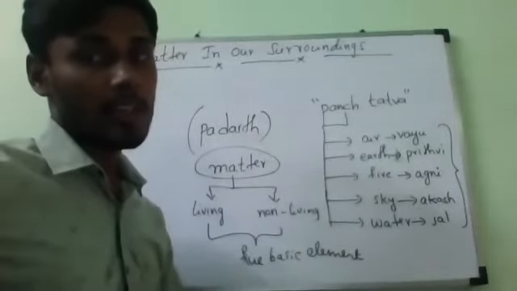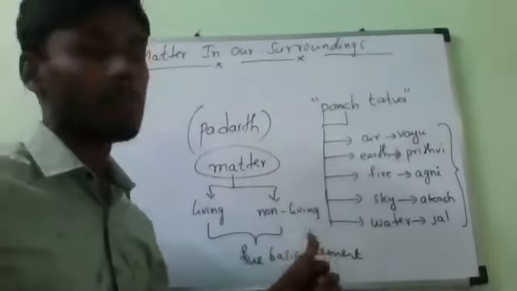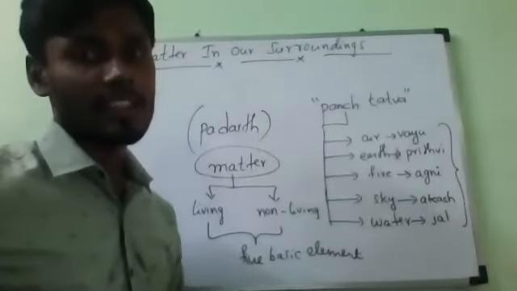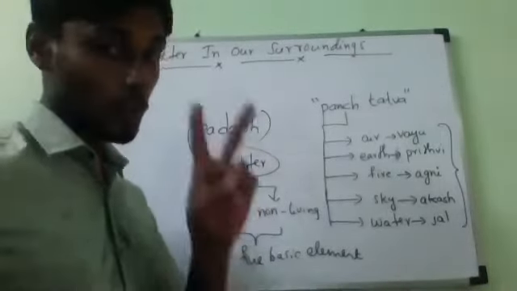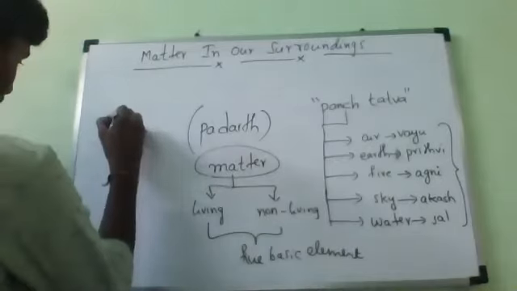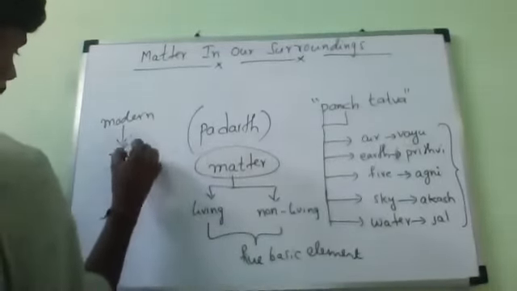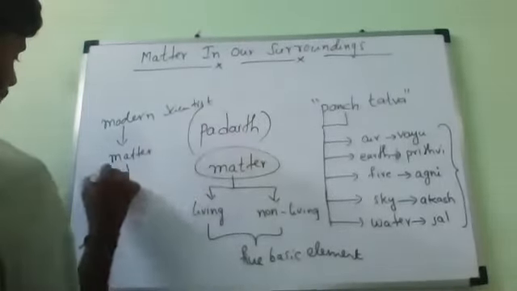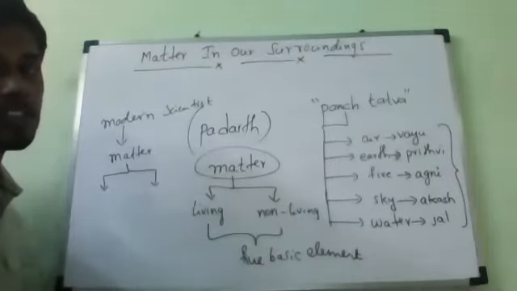Understand? Our ancient Indian philosophers said that every living and non-living matter is made up of this. But if it comes to modern day scientists, they have classified every matter into two ways. How many ways? Two ways. On the basis of its physical properties and on the basis of its chemical properties.